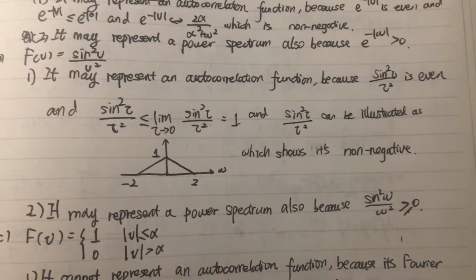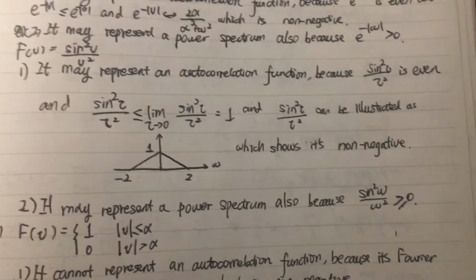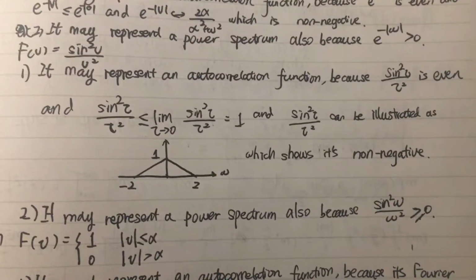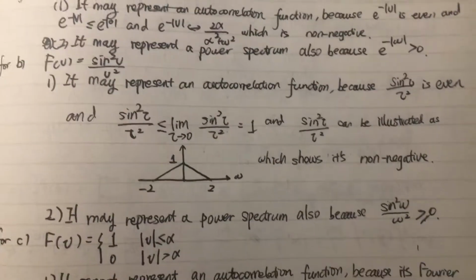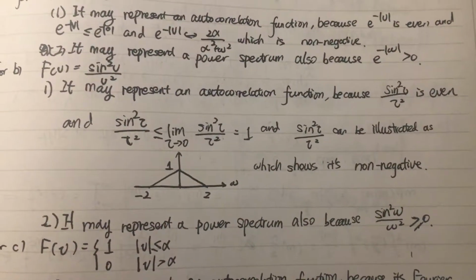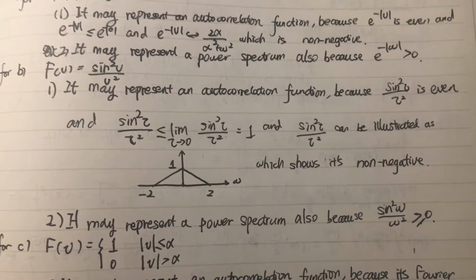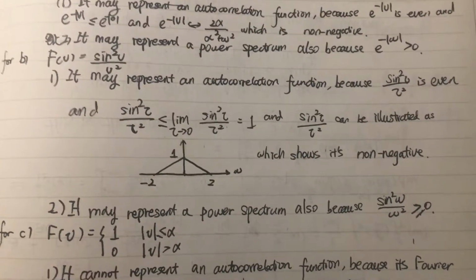Sin²(tau)/tau² can be illustrated as the following graph, and it shows that it's non-negative on the domain of definition. It may also represent a power spectrum, because sin²(omega)/omega² is easily seen to be always larger than or equal to 0.